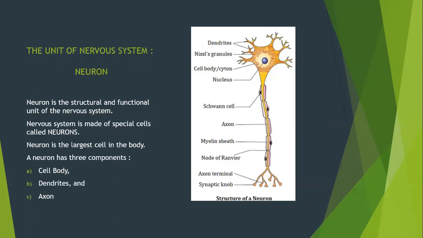The axon has an insulating and protective sheath of myelin around it. That is known as the myelin sheath. As you see in the diagram also, the myelin sheath covers the axon, and the myelin sheath is made up of fat and protein. Now it is clear that both dendrites and axon arise from the cell body of a neuron.